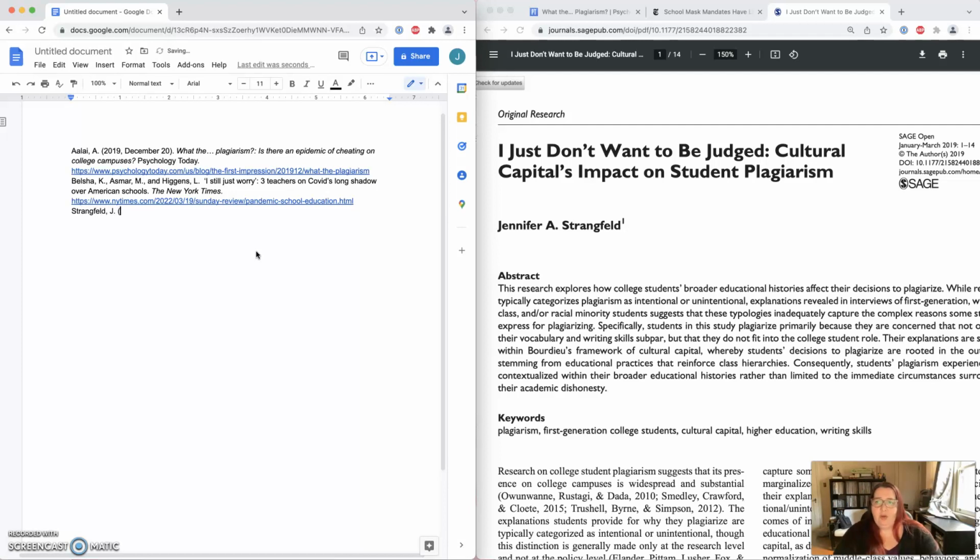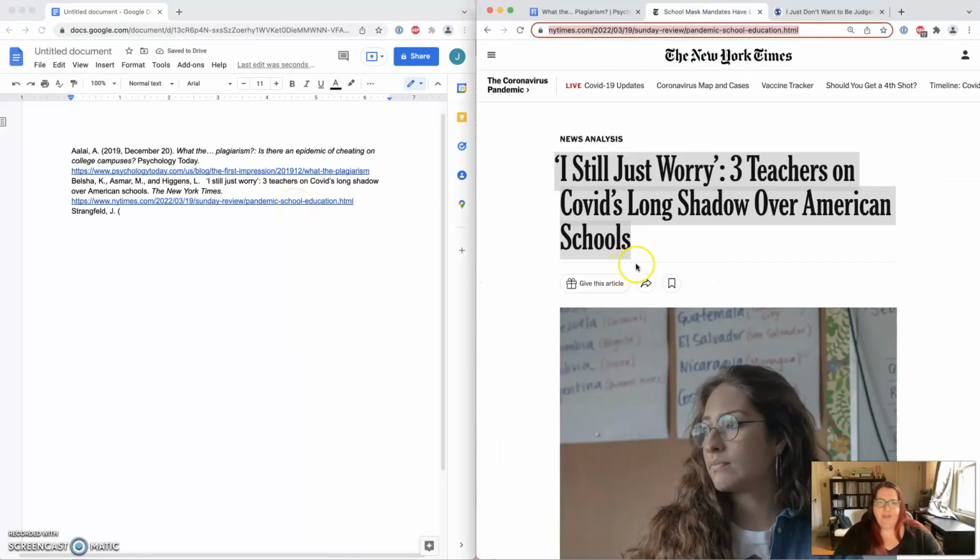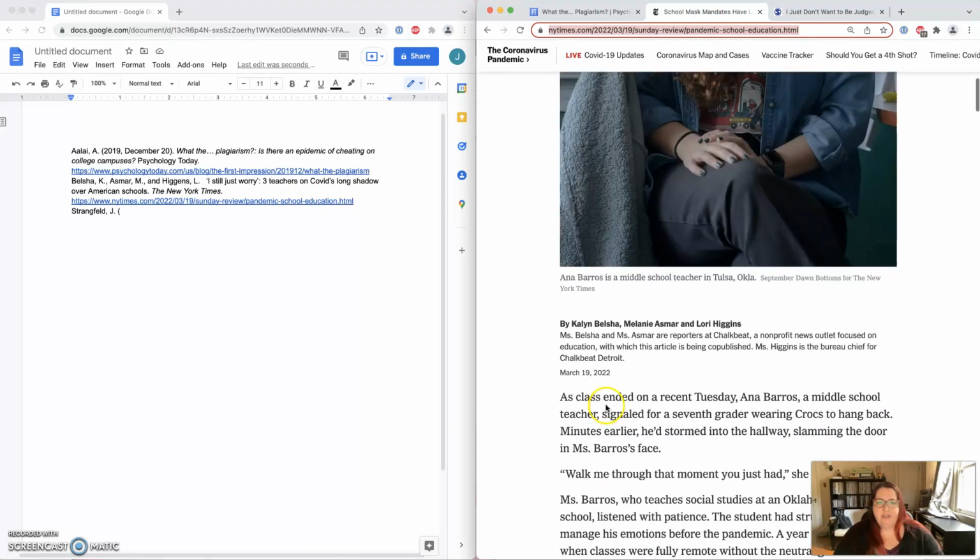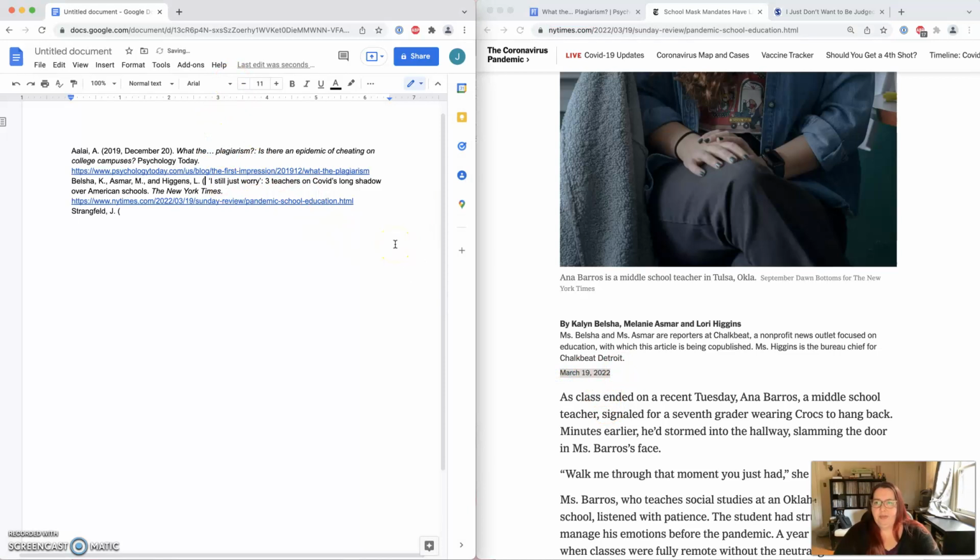And then, oh no, did you realize I missed something in my newspaper? I forgot to put the date of this. Shame on me. My goodness. Let's go find the date of this article. 19th March, 2022. So let's put it in parentheses, 2022, March 19. Whew. You'll know you've missed something in your APA citations if you don't have a date immediately following the author. There's always going to be a date afterwards.